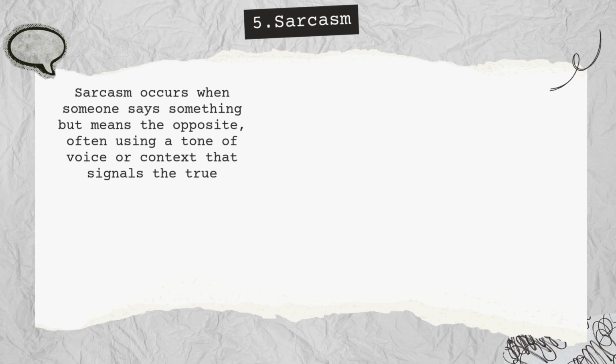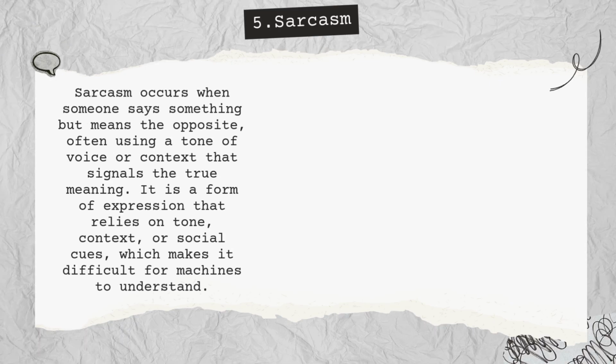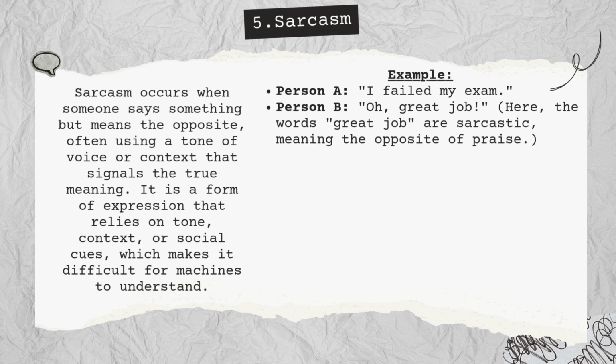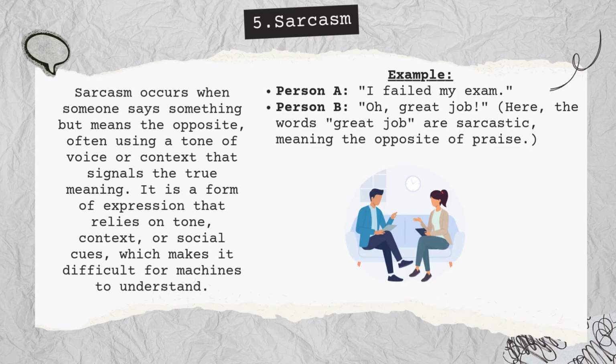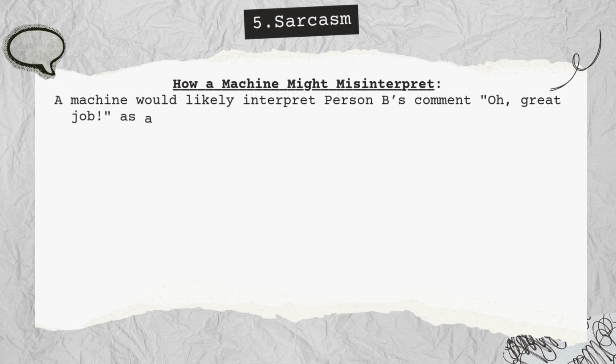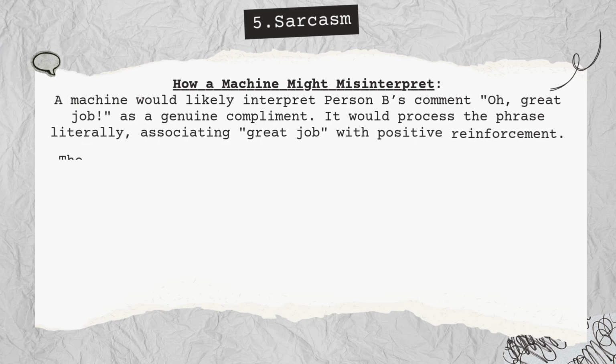Next comes sarcasm. It's when someone says something but means the exact opposite, often using tone or context to signal their true meaning. Take this example. Person A says, "I failed my exam." Person B responds, "Oh, great job." Here, the words "great job" are sarcastic, meaning the opposite of praise. To a human, it's obvious, but for machines, not so much.